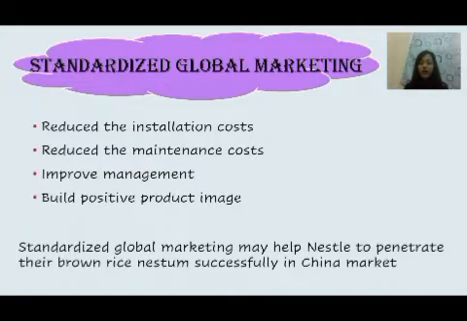Standardization helps to build the product image. The ability to identify itself with similar characteristics regardless of where the consumer is helps create a positive image of the product and attract customers' loyalty. It may help Nestle to penetrate their brown rice Nestum successfully in the China market.